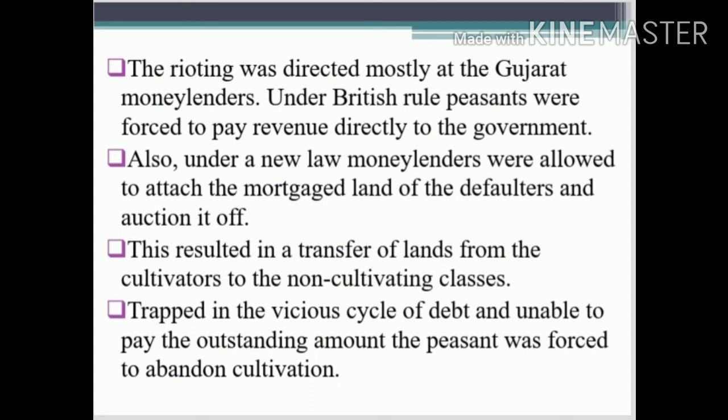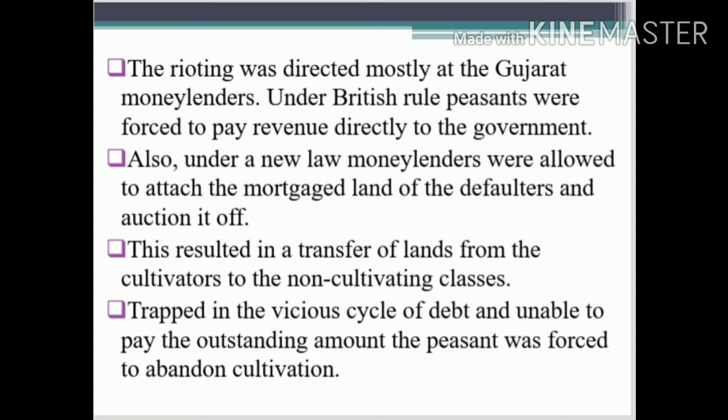So in today's class, we talked about the Great Rebellion of 1857. The British introduced two policies, the doctrine of paramountcy and the doctrine of lapse. In that way, the British annexed many places in Indian territories, and not only that, they introduced the Enfield rifle.